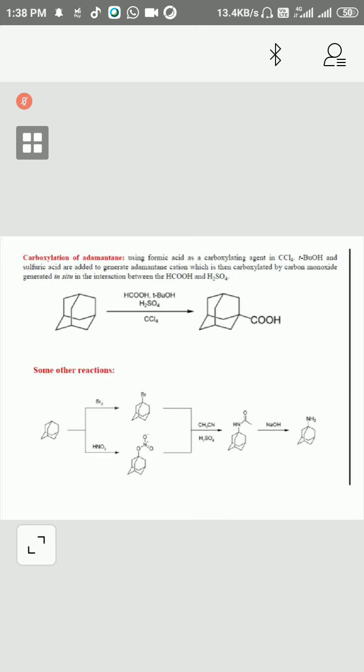just like the Reimer-Tiemann reaction. A formylation reaction is done in that case. CHCl3 can attack on the ortho position of the phenol OH, and then that can be converted into CHO, and CHO can be converted into COOH. First CCl4 will take part in the reaction, then it gives COOH. Some other reactions you can see here. This is a similar reaction.